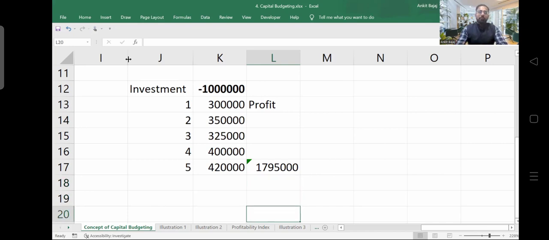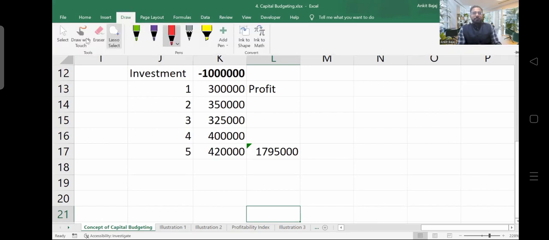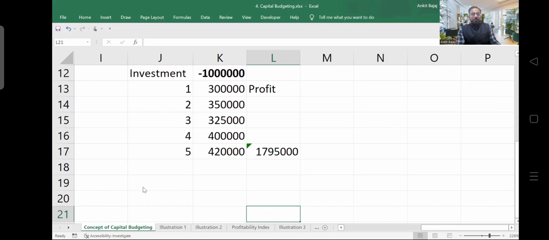Now, if I ask you here, when you are investing the money on day 0, how much you are investing on day 0? You are investing 10 lakh rupees, right?